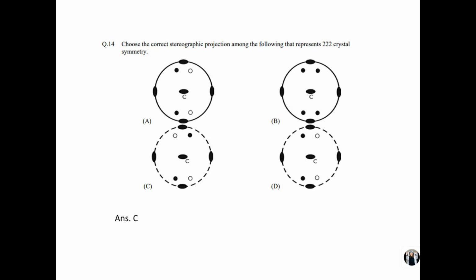But we must explain why D is not the answer. Also in D we have a dashed outline, that means there is no perpendicular mirror plane. But see the motifs. Look at the black motif. After 180 degree rotation, it will come to a position that is diagonally opposite to it. But at the diagonally opposite point, we get a white circle. So after 180 degree rotation, we don't get the same motif again. That's why it doesn't represent the 2-2-2 crystal system.